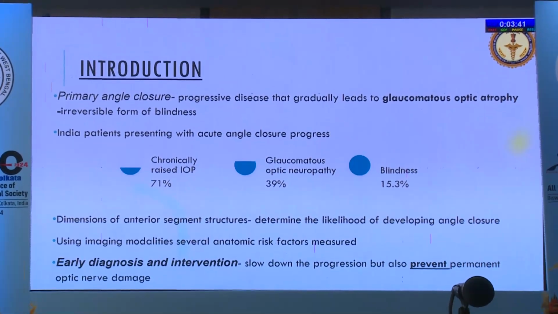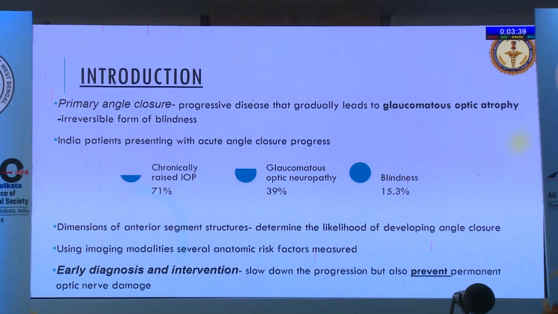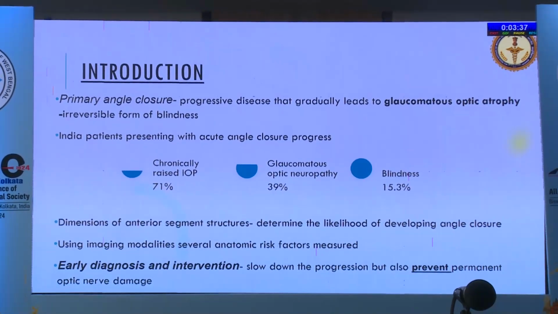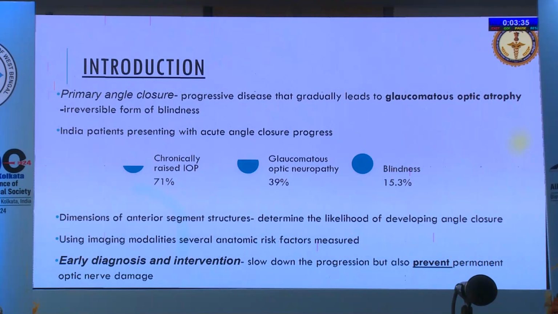So as we all know, primary angle closure disease is a progressive disease that gradually leads to glaucomatous optic atrophy, which is an irreversible form of blindness. In fact, in the Indian subcontinent, patients presenting with acute angle closure progress to have a chronically raised IOP in 71% cases, glaucomatous optic neuropathy in 39% cases, and blindness in 15.3% cases.